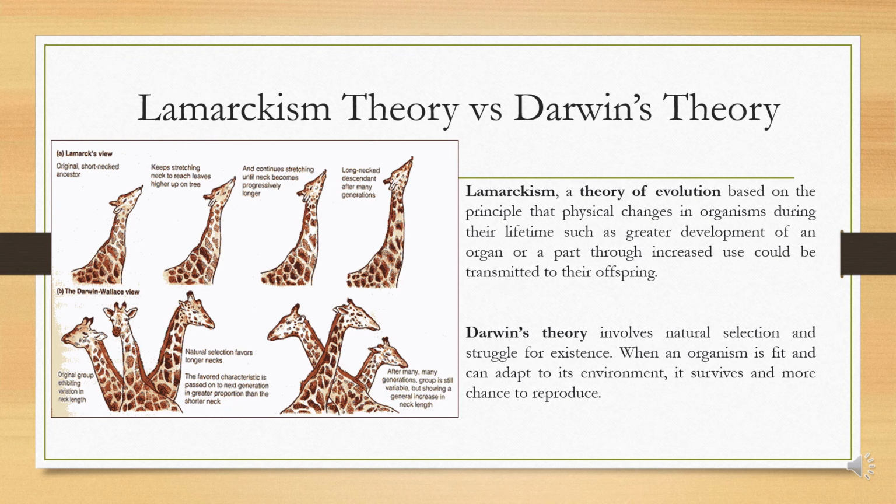Lamarckism is a theory of evolution based on the principle that physical changes in organisms during their lifetime, such as greater development of an organ or a part through increased use, could be transmitted to their offspring. On the other hand, Darwin's theory involves natural selection and the struggle for existence. When an organism is fit and can adapt to its environment, it survives and has more chance to reproduce.